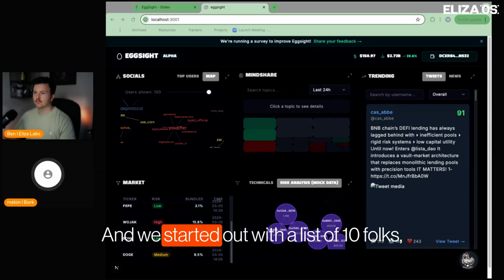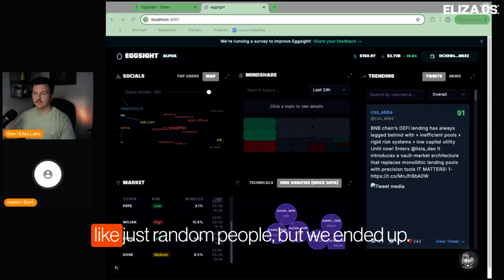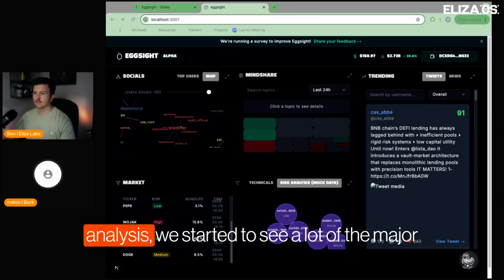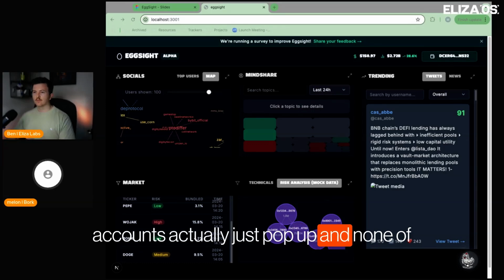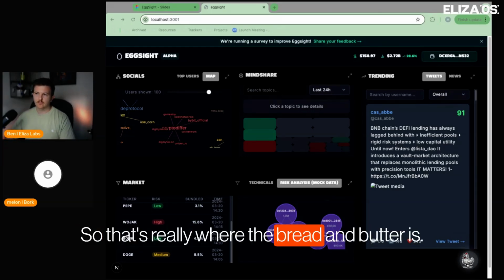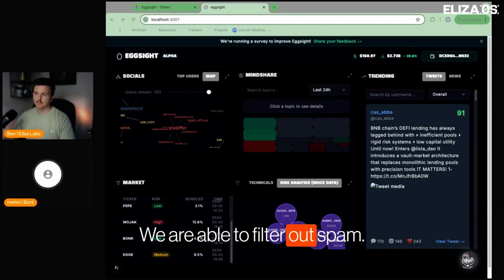And we started out with a list of 10 folks, just random people, but within the first hour or so of the analysis, we started to see a lot of the major accounts pop up, and none of them were the ones that were shilling spam. So that's really where the bread and butter is. We are able to filter out spam.